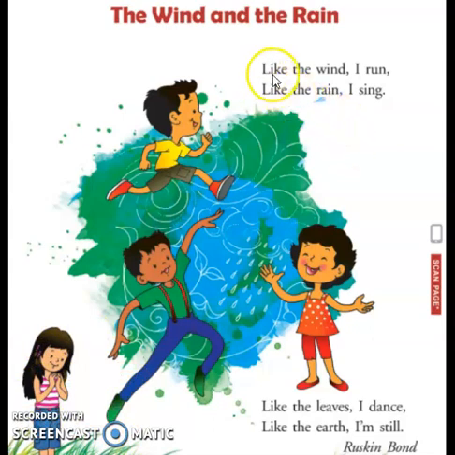Now let me read the poem. Follow with me. The wind and the rain. Like the wind, I run. Like the rain, I sing. Like the leaves, I dance. Like the earth, I am still. This poem was written by the famous Indian poet Mr. Ruskin Bond. Please do a reading practice of the poem.